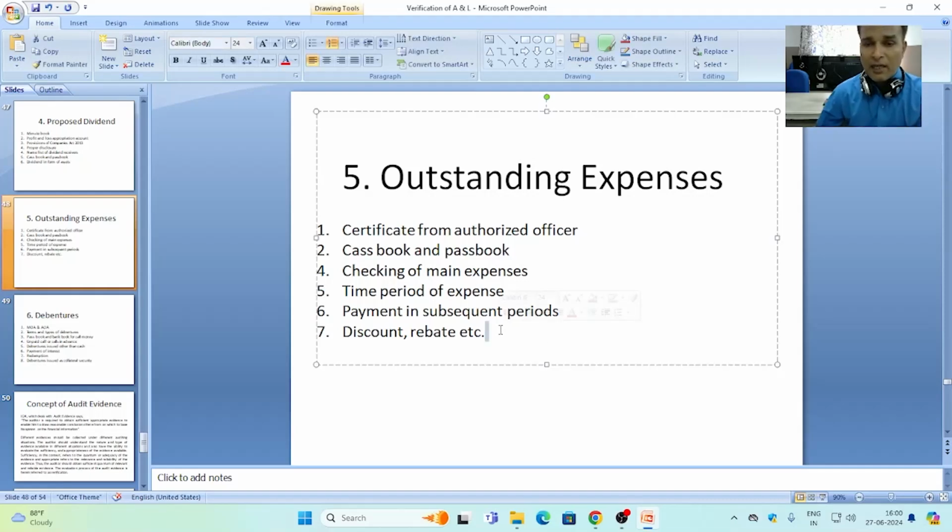At the time of payment of all outstanding expenses related to the previous year in the current year, which is the audit period also, the auditor has also to see if any type of discount or rebate is allowed to the client firm, then it should be properly accounted for.